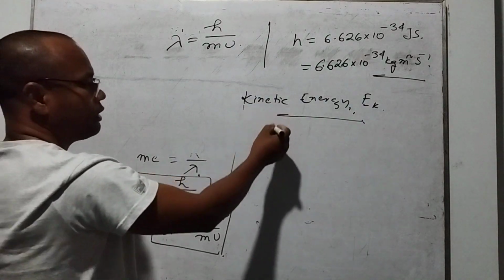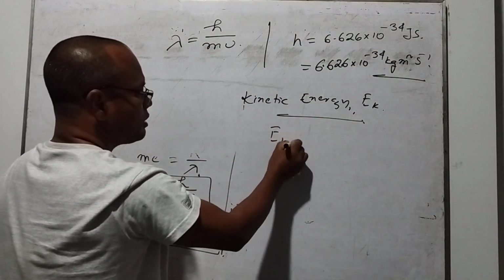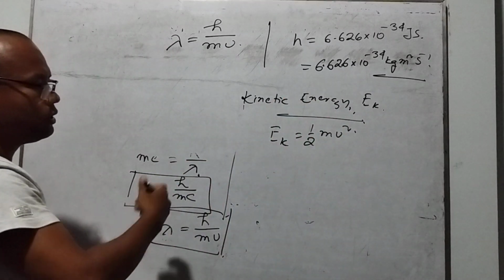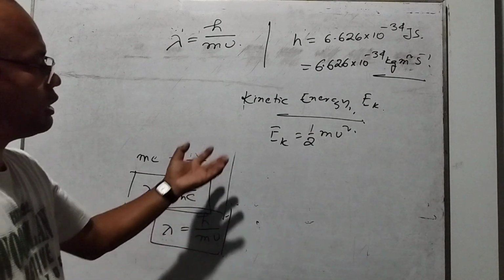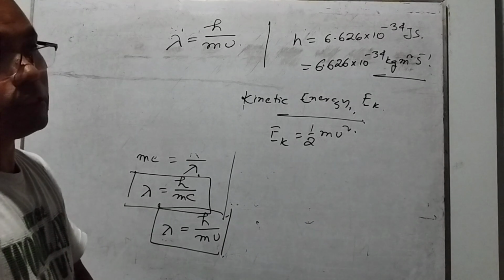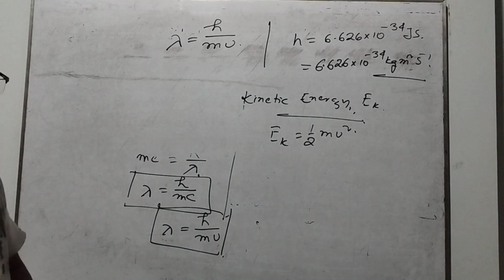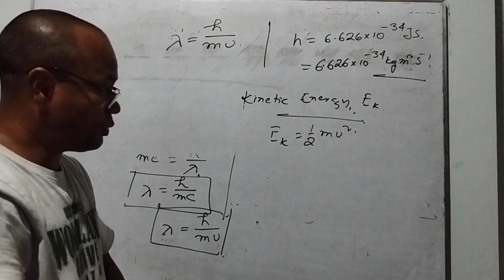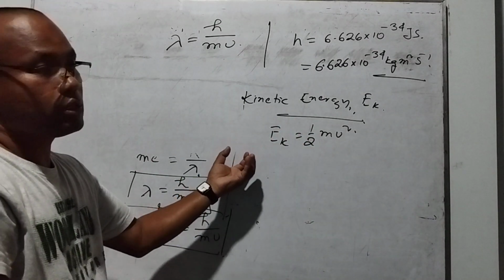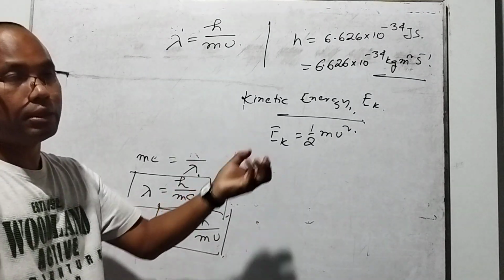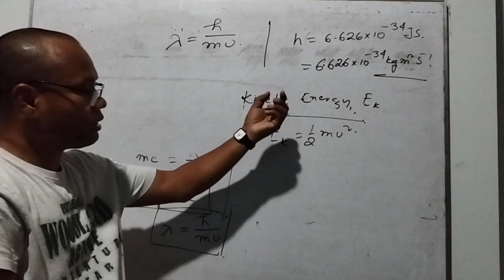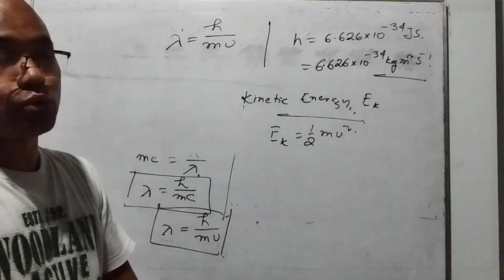As we know, the kinetic energy is equal to half mv². So the kinetic energy is related to the mass of the particles and the velocity of the moving particles. But the mass of the particle is very important, because when the mass is bigger, the kinetic energy will also be higher.